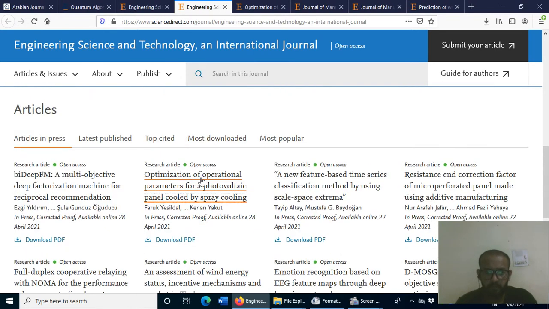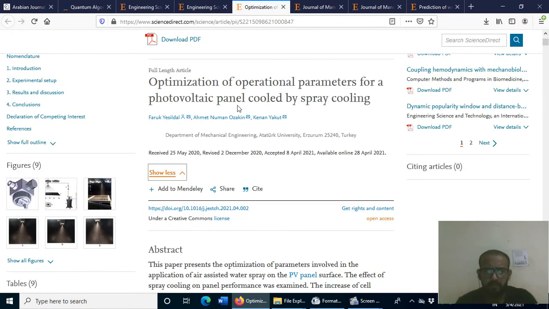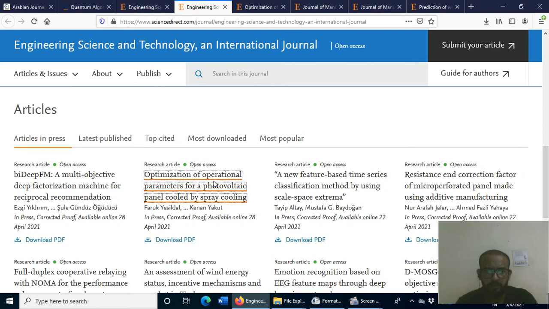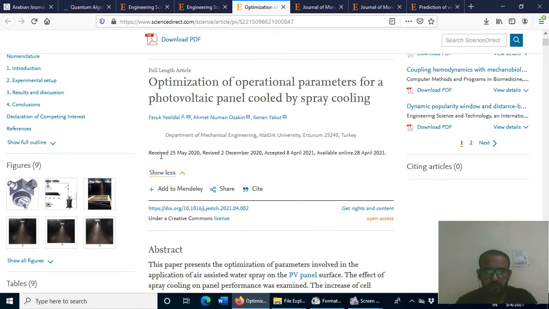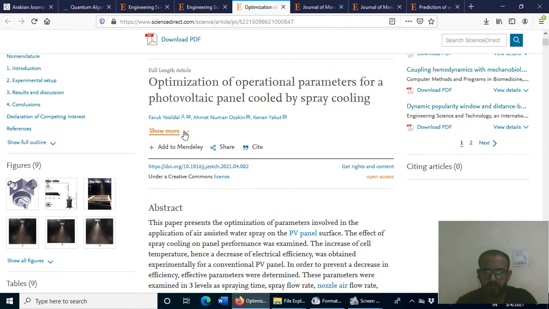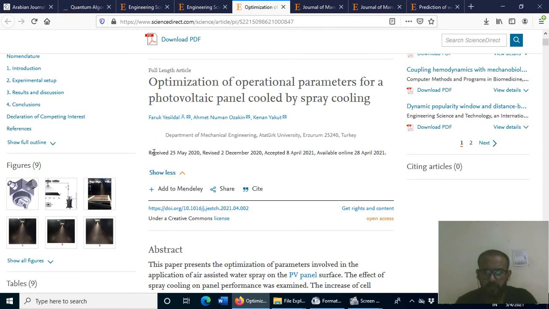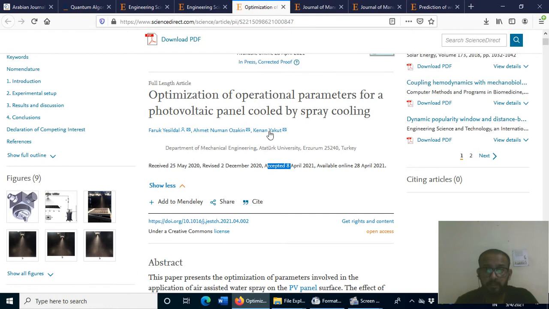If I click here, optimization of operation parameter, and then show more, this was received on 25th of May and revised on 2nd of December, so approximately 6 months from 25th of May to its revision. Revised means it has been submitted after revision, then accepted on 8th of April. So we can say that approximately 11 months the journal is taking.